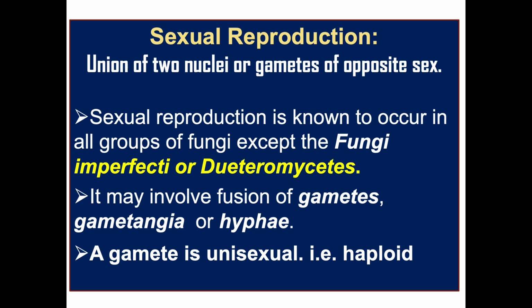Now, what is the meaning of gamete? A gamete is a unisexual cell, that is haploid in nature. But for more details of the gamete, gametangia as well as other parts, please wait for my next video.